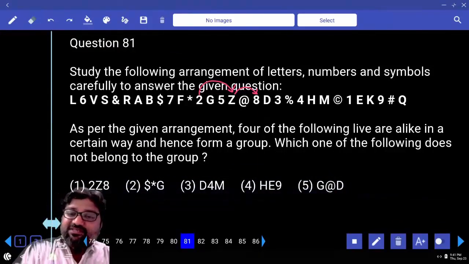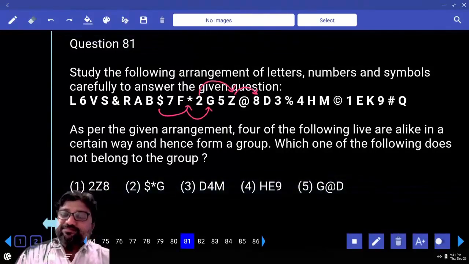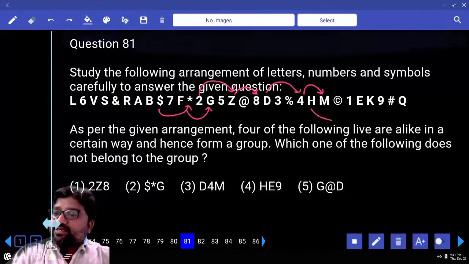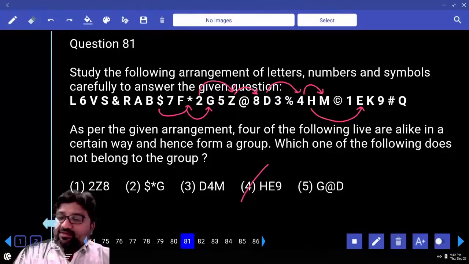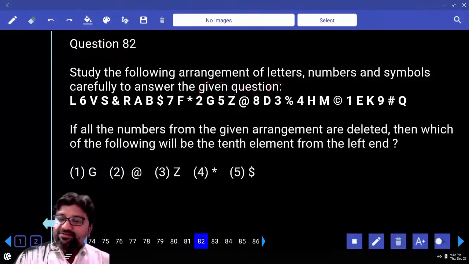Dollar star G. Third right of dollar star, second right of star G. D for M. Third right of D is 4, second right of 4 is M. H and E, fourth right, this is missing the chain. Go for 4 directly, don't worry, 5 obviously will follow the rule. G at the rate 8. Third right of G is at the rate, second right of at the rate is D. Is this clear? Let me go for the next question, 82.